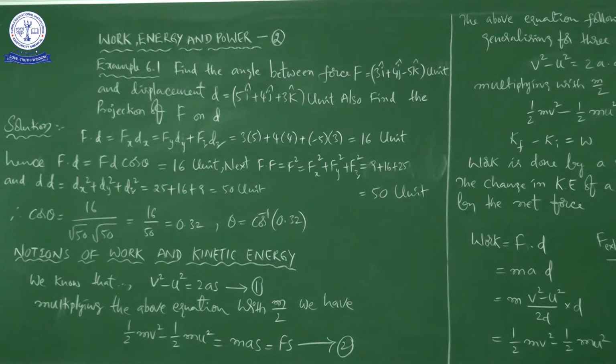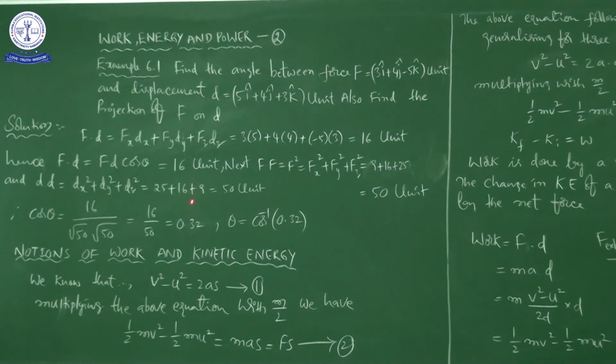So what is our interest in this problem? We are going to find the angle between force and displacement, right. According to the scalar product we discussed in our previous class, F dot d is equal to Fx into dx plus Fy into dy plus Fz into dz.